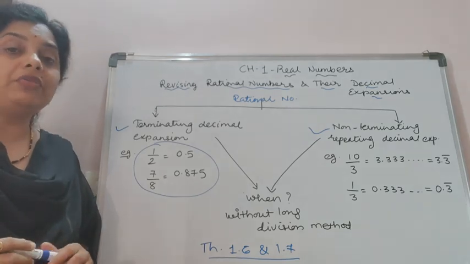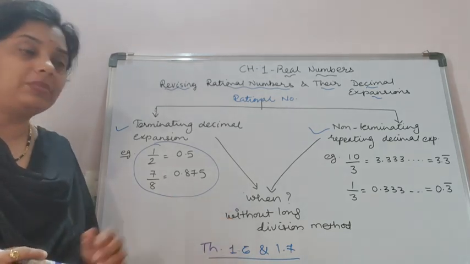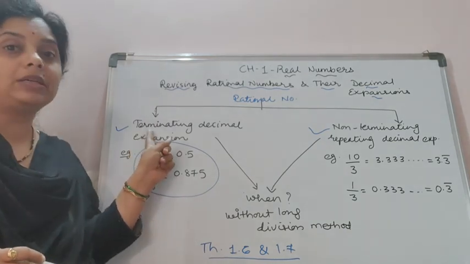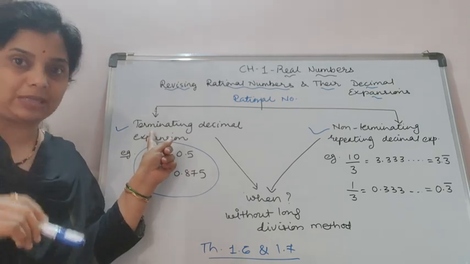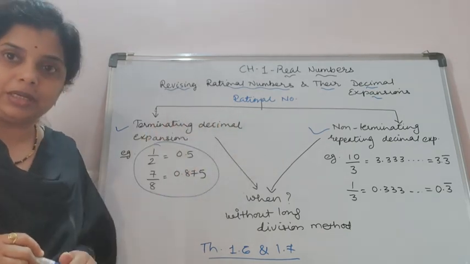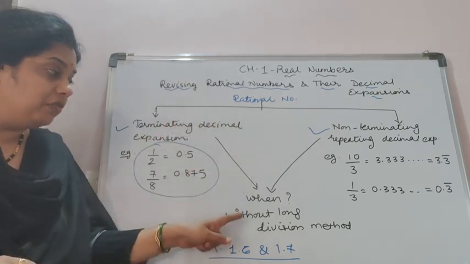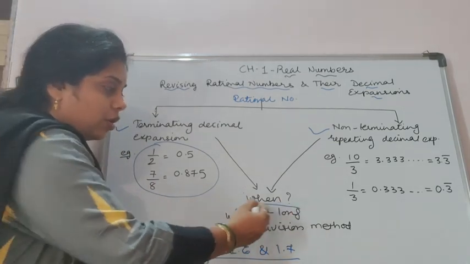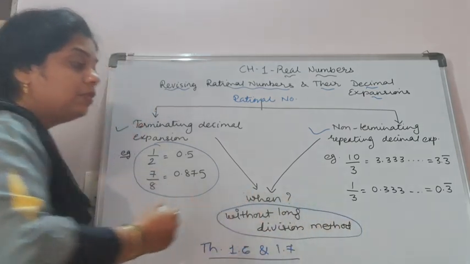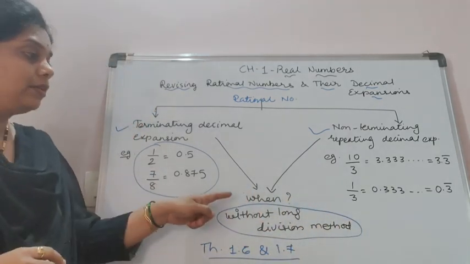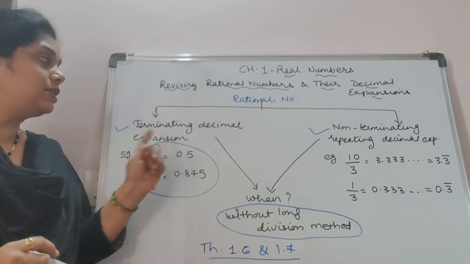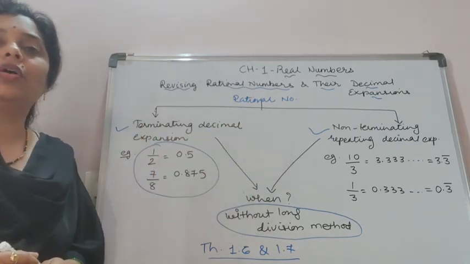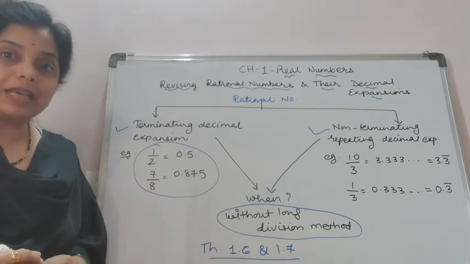You did the long division method in ninth standard to find out whether the decimal expansion is terminating or non-terminating. But in 10th standard, without the long division method, we will see when we get a terminating decimal expansion and when we get a non-terminating one.